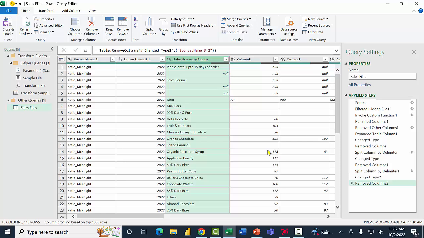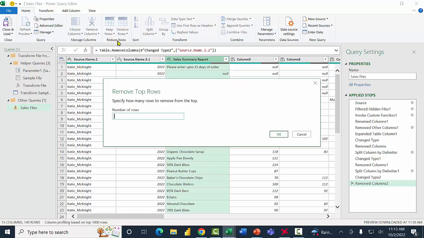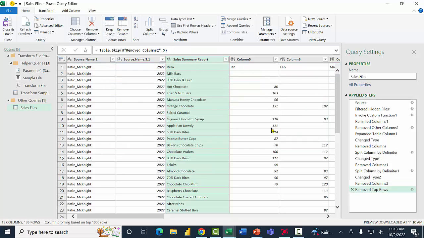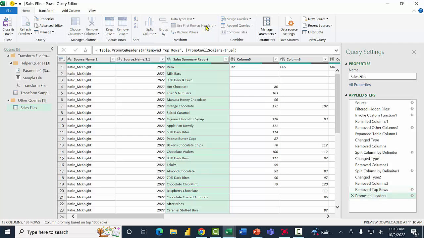Now, the next thing I want to do is get rid of these top 5 rows. So 1, 2, 3, 4, 5. I want to remove 5 rows. So here on the home ribbon, I see remove rows within the Power Query. I want to remove the top rows, and I'll type in the number 5 there. I'll click OK. Good. Now we're going to do that thing. If you look at row 1, it has the actual field names that I want to use. So I'm going to use that thing I showed you before. Use the first row as headers. Now we have the actual field names.